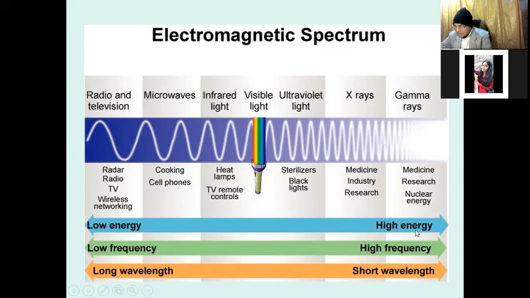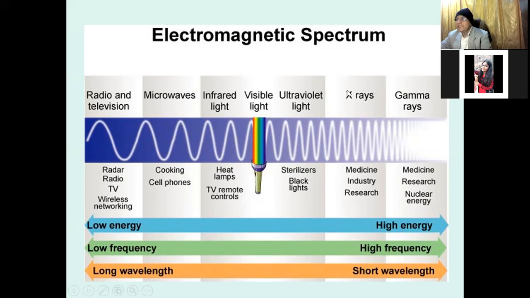And the higher energy has the higher frequency and shorter wavelength. Here the lower energy has the lower frequency and the longer wavelength. Means radio and television have less energy in comparison to the other waves, like gamma ray.